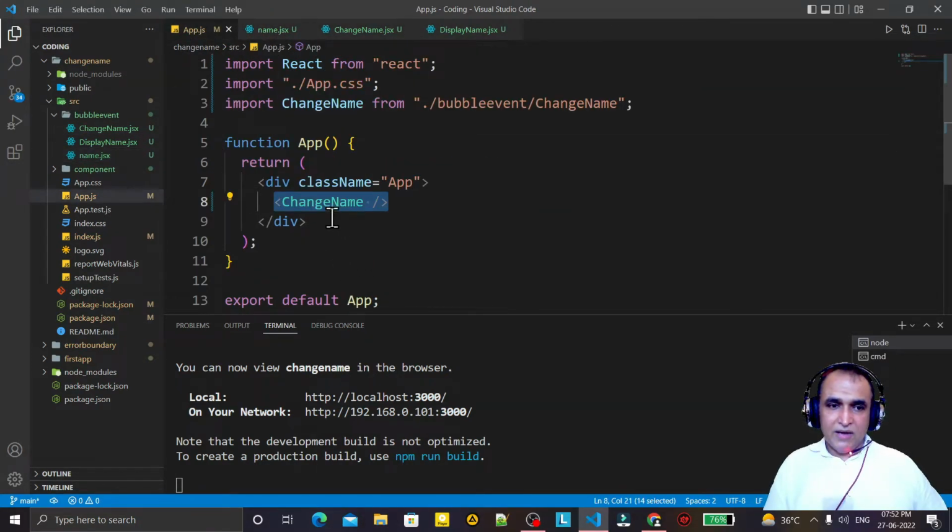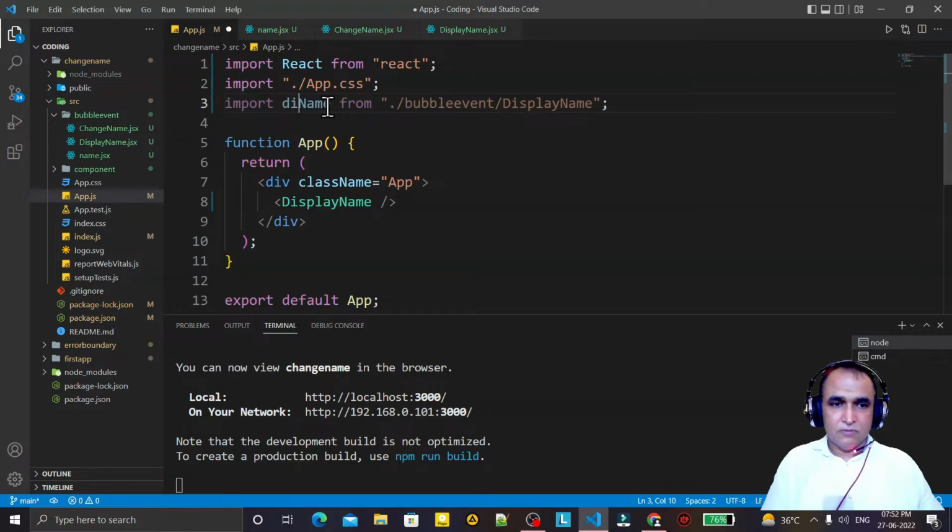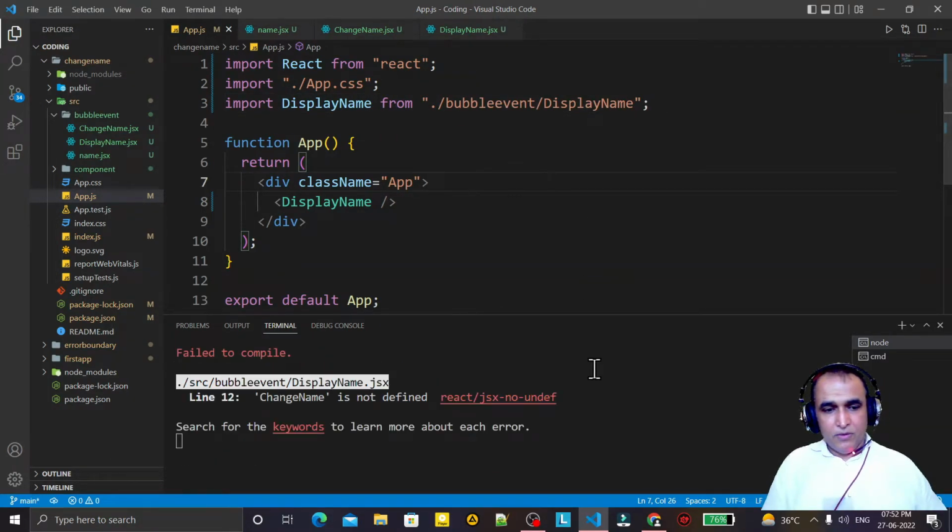Here now I have to import display name. Remember, display name. So here I need to change display name, and I save it. We have a display name here, display name here. So display name is not defined. We have a display name, display.